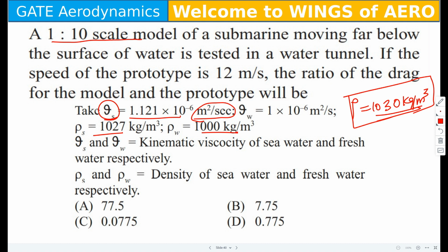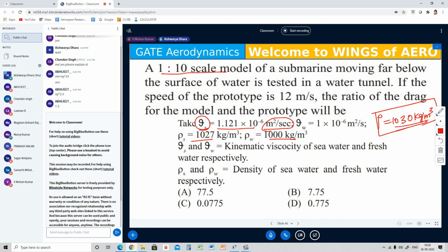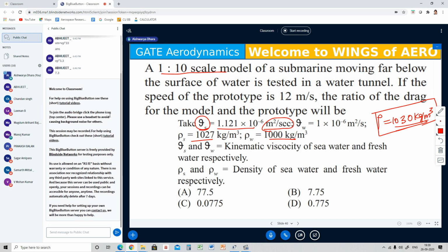Ma'am, according to me, the water tunnel is said to be the model, whereas the actual sea water is said to be the prototype. What about the others? Others, please drop in the chat box.